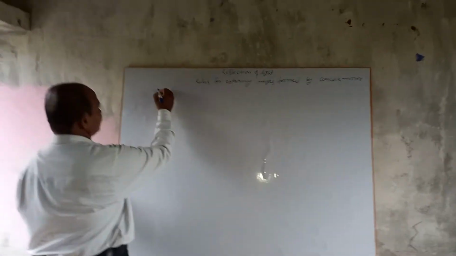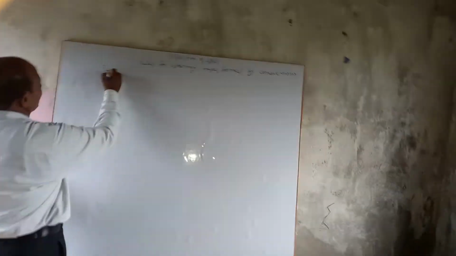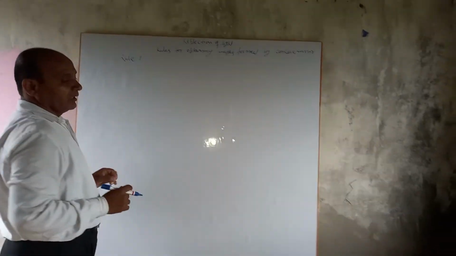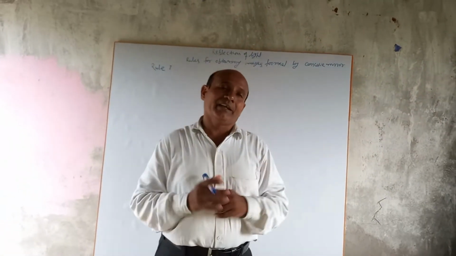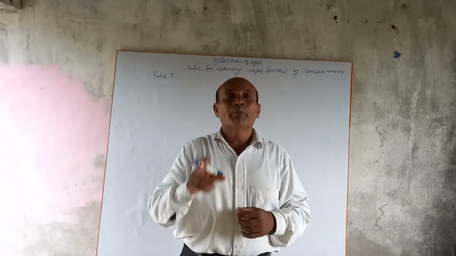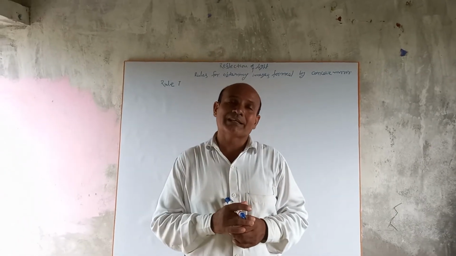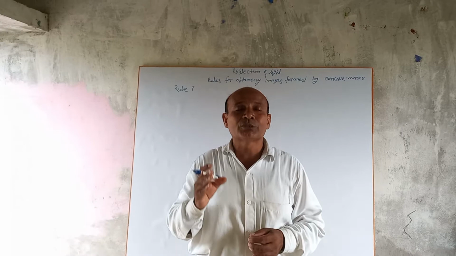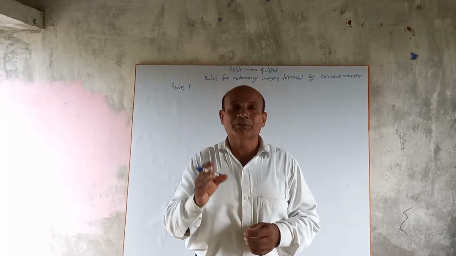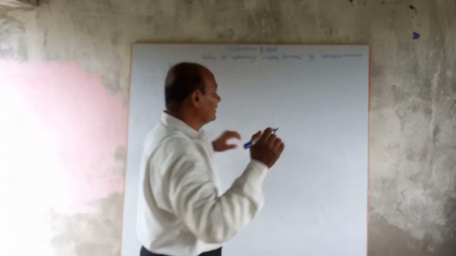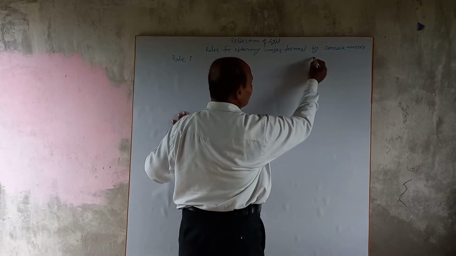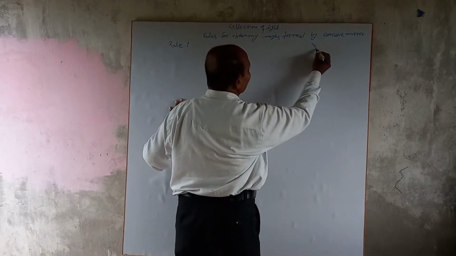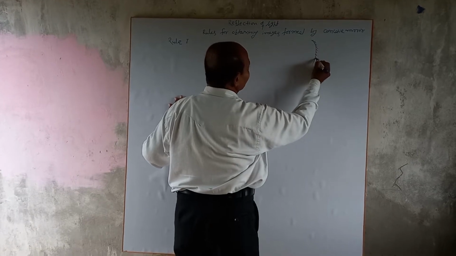Rule first. The incident ray which is parallel to the principal axis, after reflection, passes through the focus of the concave mirror. Suppose M is a concave mirror.